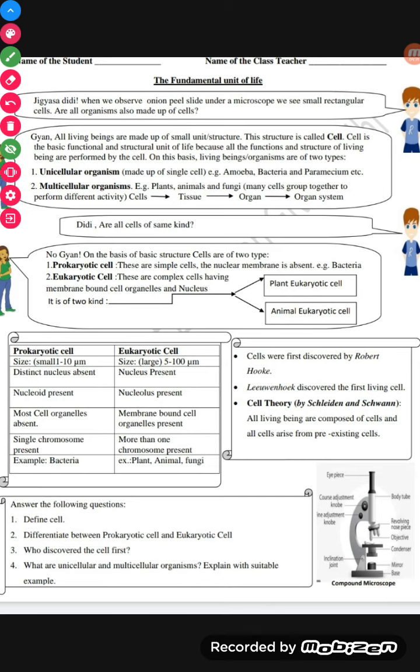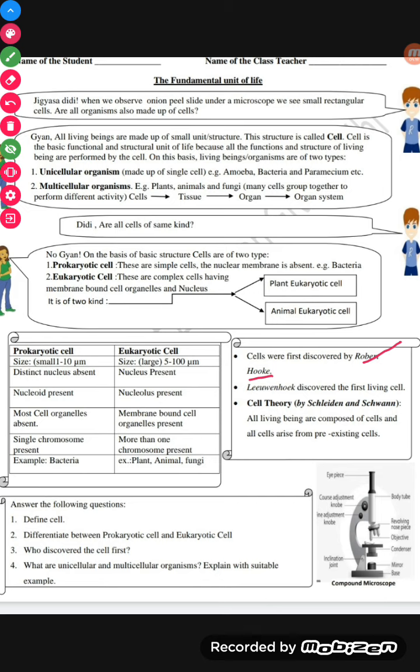Next, differentiate between prokaryotic and eukaryotic cells. You can write the answers directly from here, but only after understanding all the points completely. Next question: who discovered the cell first? I told you, Robert Hooke.